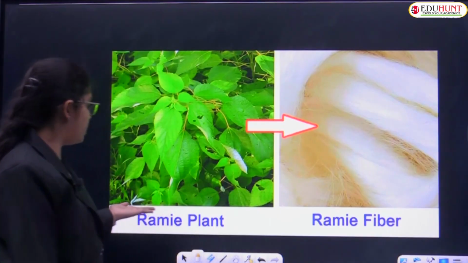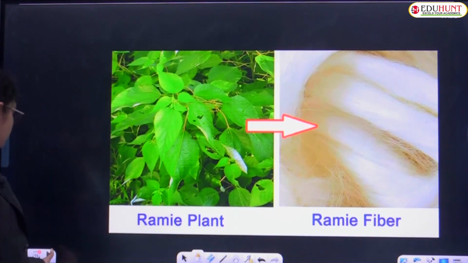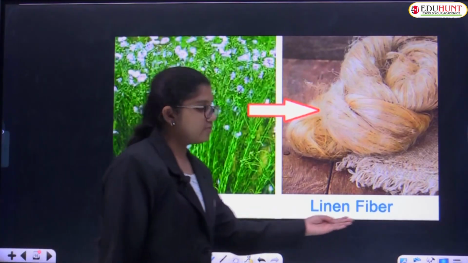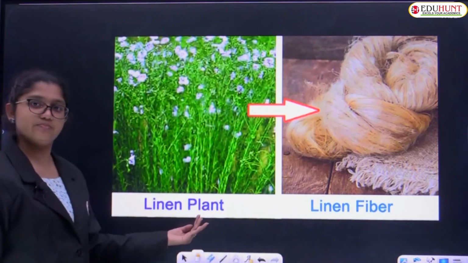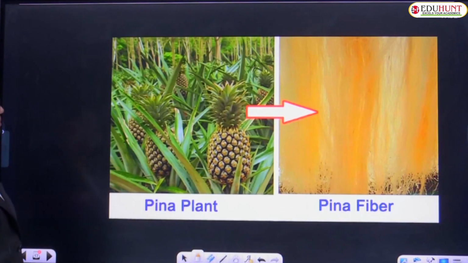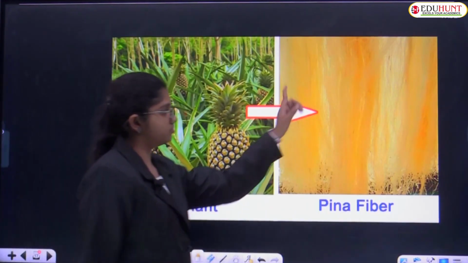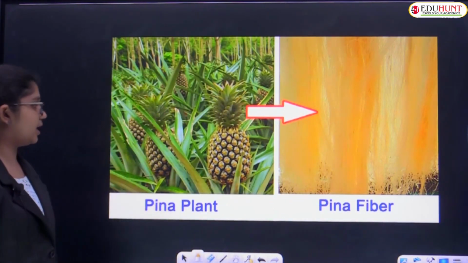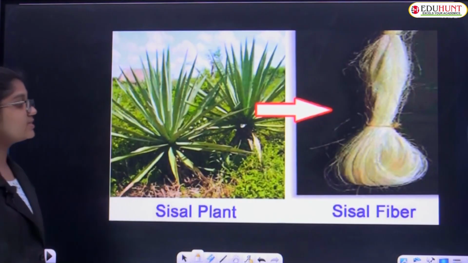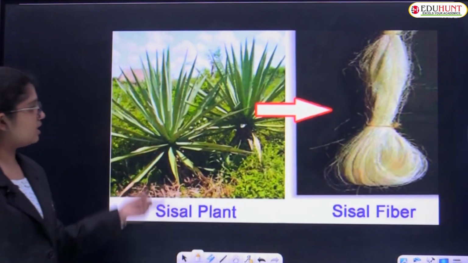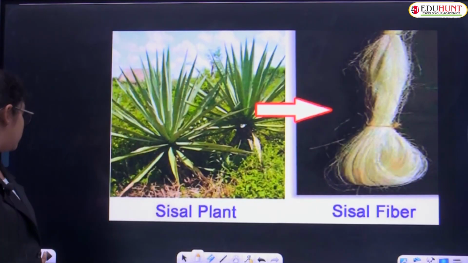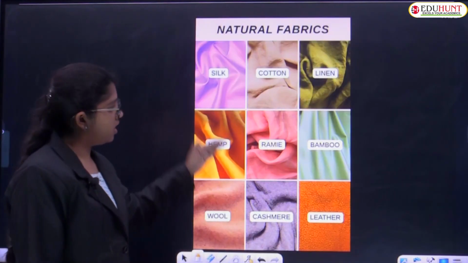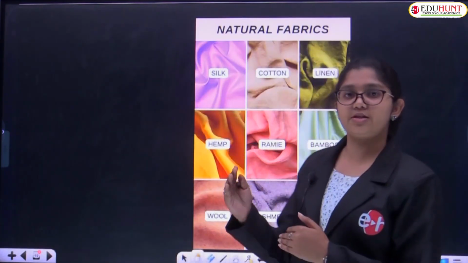Next is ramie fiber. Ramie fiber is obtained from the ramie plant. And linen fiber is obtained from the linen plant. More examples for you. Pina fiber is obtained from the pina plant. You can see the pina plant. More examples. Sisal fiber is obtained from the sisal plant. There are so many natural fibers, children.